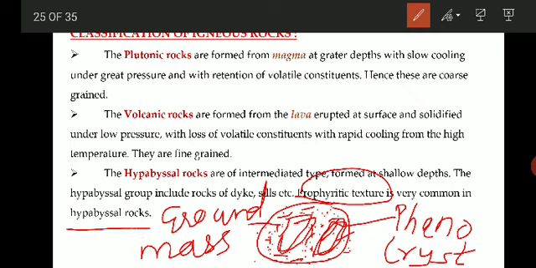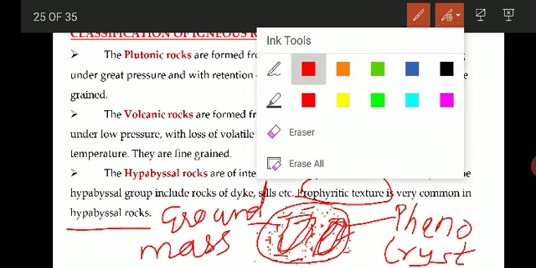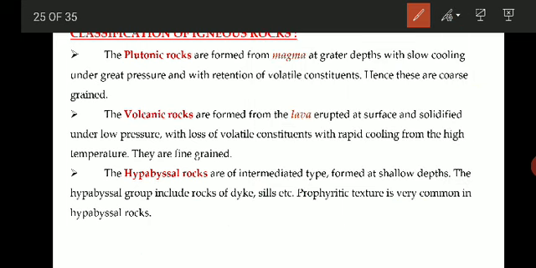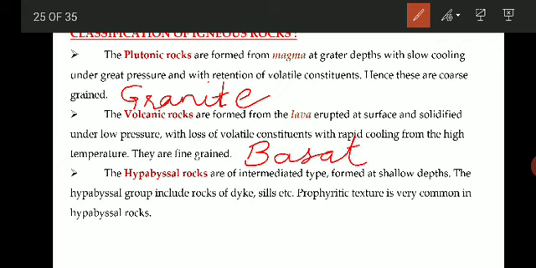Here I would like to give examples of all these three types of rocks. The example of a plutonic rock, which is formed at great depth, is granite, which is very important. The volcanic rock, formed by a volcano, is basalt, a volcanic igneous rock formed at the surface. And the last category, hypabyssal rock, shows the porphyritic texture.